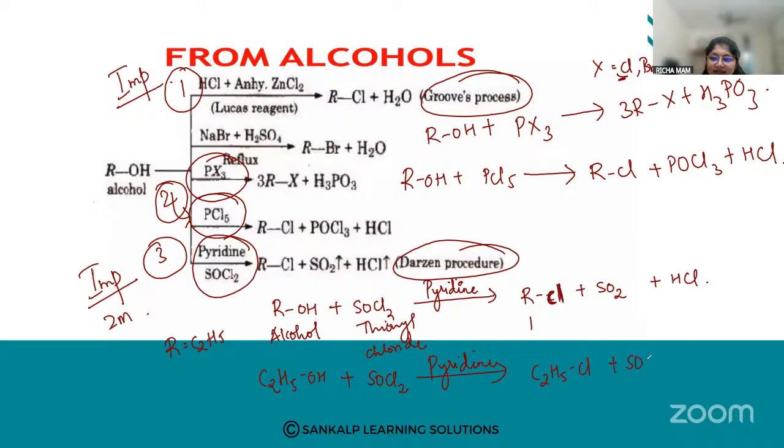C2H5Cl plus SO2 plus HCl. Okay, I'm going to get ethyl chloride. What am I going to get? Ethyl chloride. Okay, is it clear? So very important. What is the Darzens process?